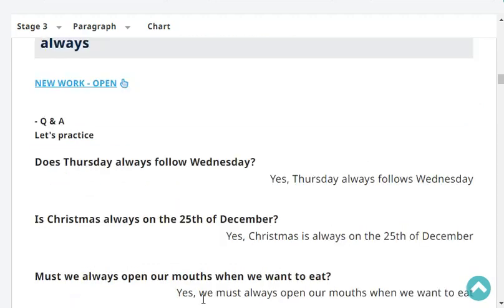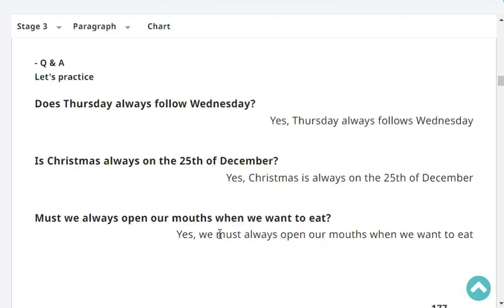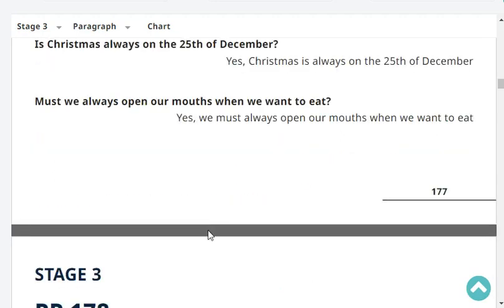Very good. Does Thursday always follow Wednesday? Yes, Thursday always follows Wednesday. Is Christmas always on the 25th of December? Yes, Christmas is always on the 25th of December. Very good. Must we always open our mouths when we want to eat? Yes, we must always open our mouths when we want to eat.